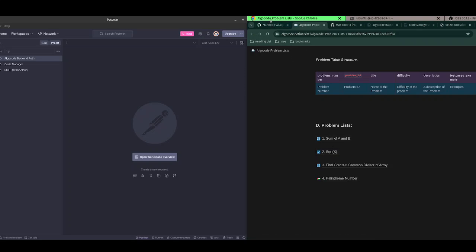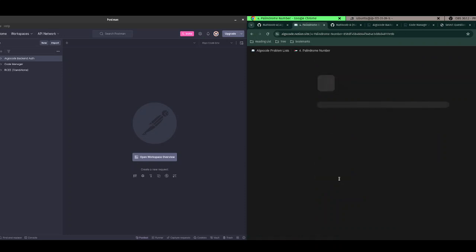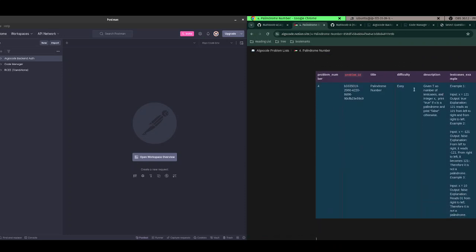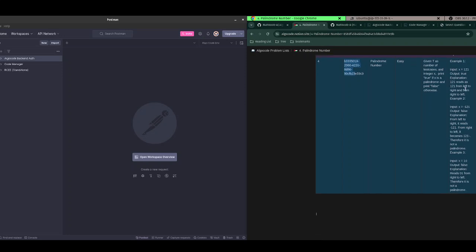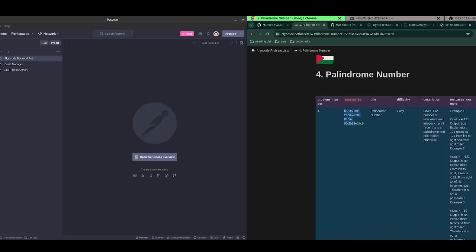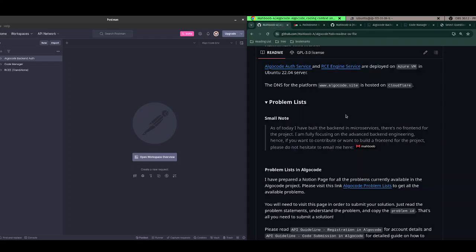If you come to this link, you will come to this Notion page, and these are the problems. If you go to the problem number, you will see you have to copy this problem ID, and this is the title, this is the difficulty, this is the description, this is the test case example, and these are constants. So yeah, let me show you